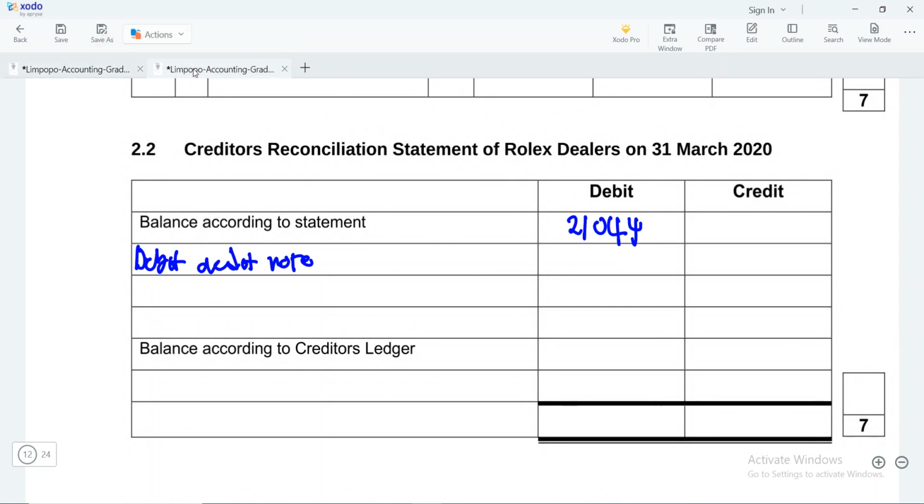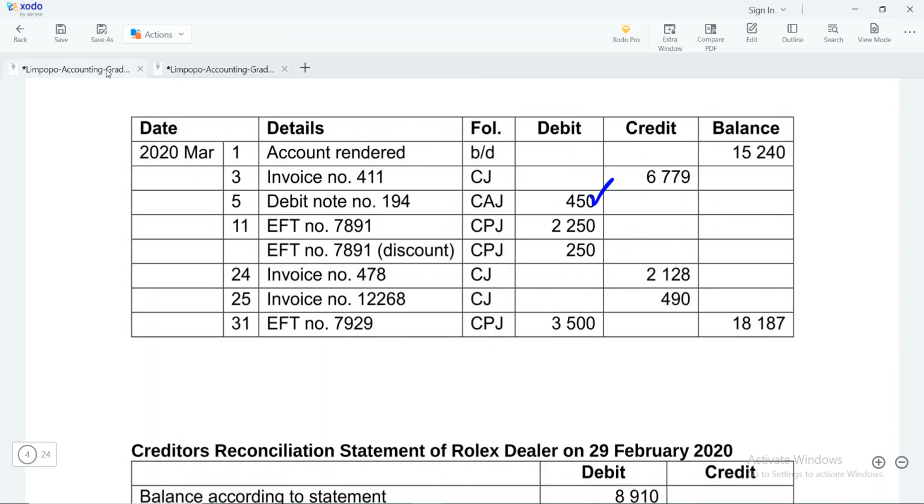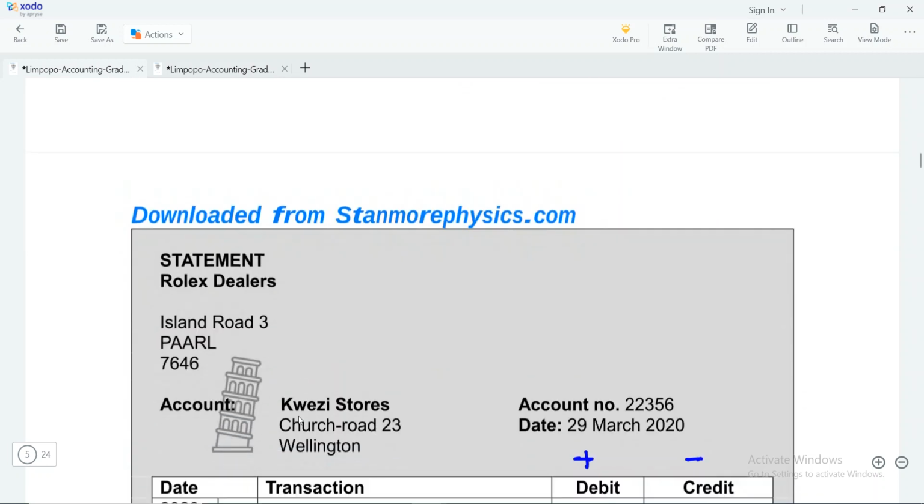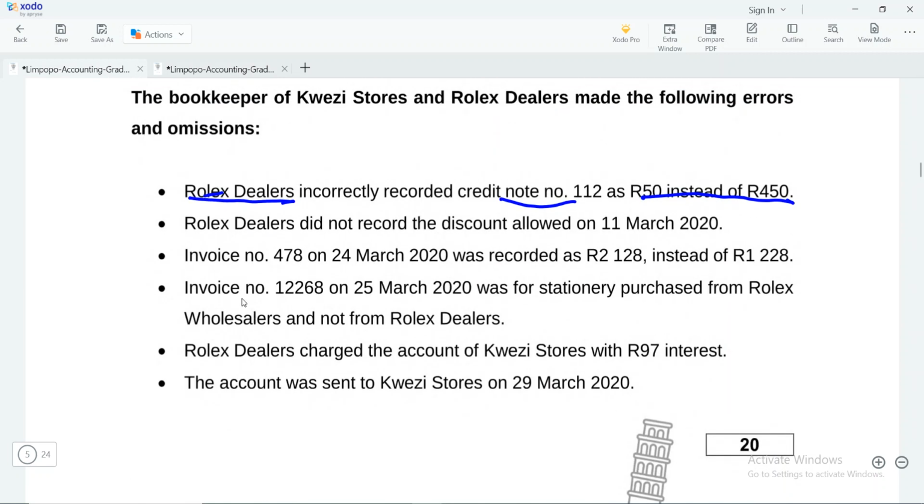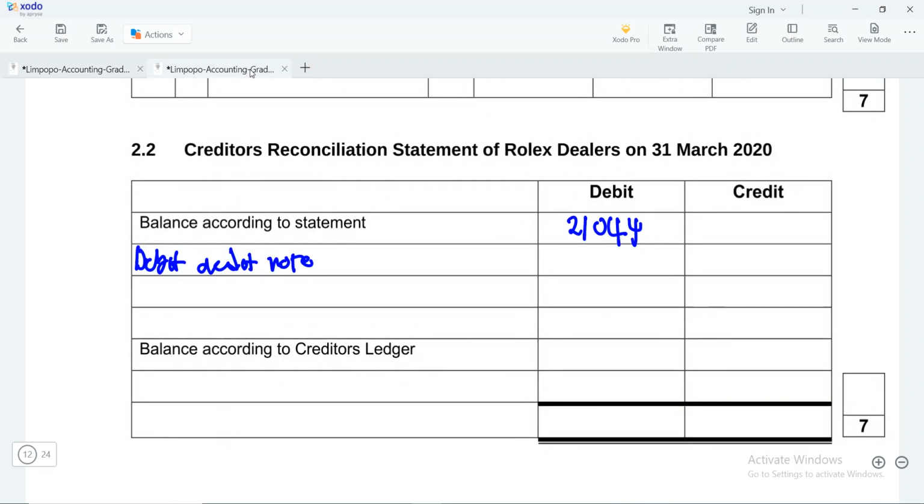So please pay attention to such things. So remember this credit note, they said it's credit note number 112 and it's going to be 400. So we'd write 112 here, and then remember a credit note will reduce the debt, so it will be 400 on the credit side. Okay, so now the information will balance.